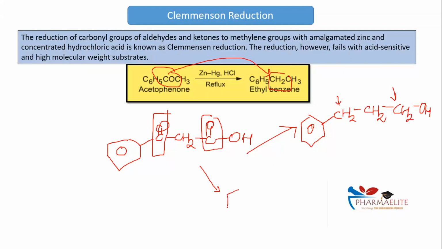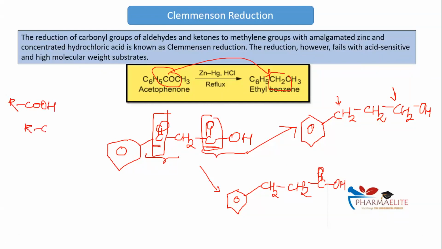This is one product. The second product will be where I am reducing my C double bond O, but I am reducing only the C double bond O which belongs to my aldehyde or ketone. I'm not reducing my C double bond O of carboxylic acid. Observe the reactant over here. Of the 2 carbonyl groups in the reactant, one is a ketone carbonyl group and the other is a carboxylic acid carbonyl group. I hope you understand the difference, right? Carboxylic acid is RCOOH, Kanika, and a carbonyl group is RC double bond OR and RC double bond OH, meaning you can call it an aldehyde or a ketone.